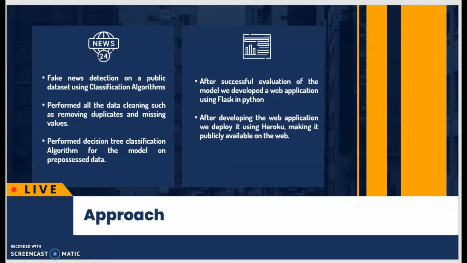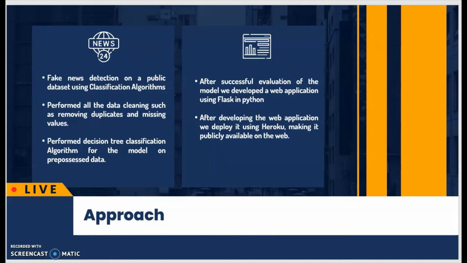So moving forward, the approach of this project: we have used a fake news detection data set from public data. We used a public data set to make the fake news detection, and in that we have made the classification algorithms. First of all, we have performed all the data cleaning processes such as removing the duplicates and missing values of this data set. After the proper cleaning, we have applied a classification algorithm, which is the decision tree classification algorithm, on the pre-processed data.